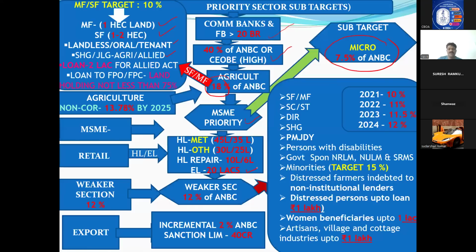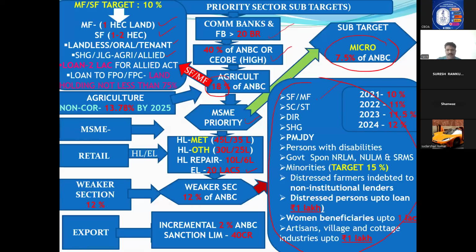Weaker section means, please try to understand this slide on the right hand. Small and marginal farmers, whatever you give, yes, weaker section. It is here 12%, sir. Small marginal farmers, 10%. In total, these entire people should get 12%. Now let us see the poor people by caste, by creed, some religious things they have considered. Loan amounts like that they have considered.